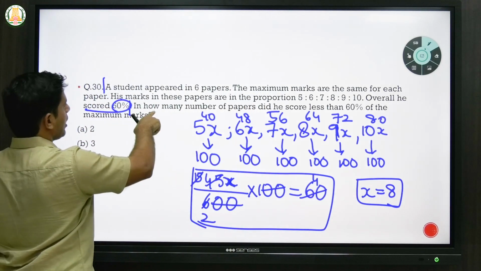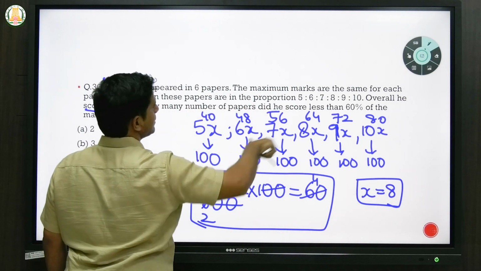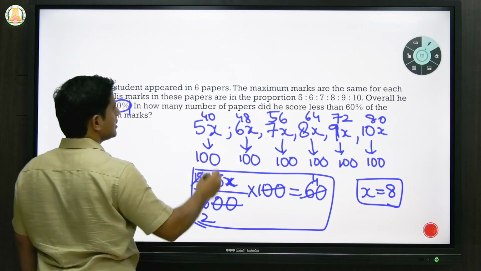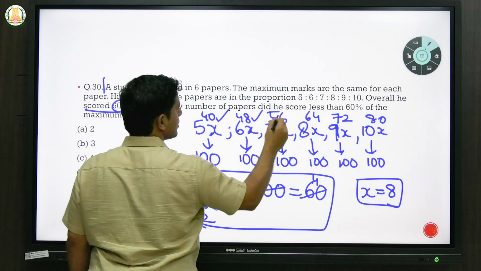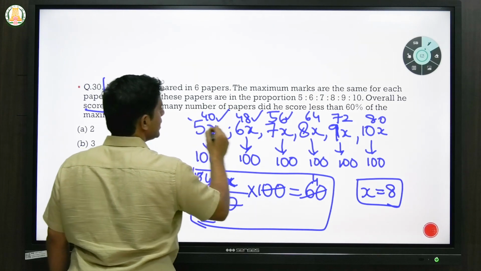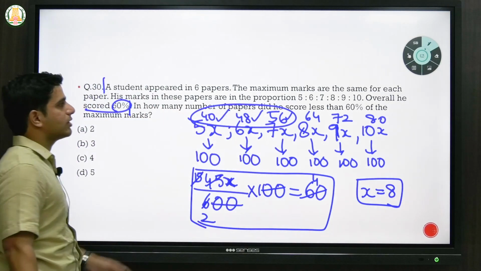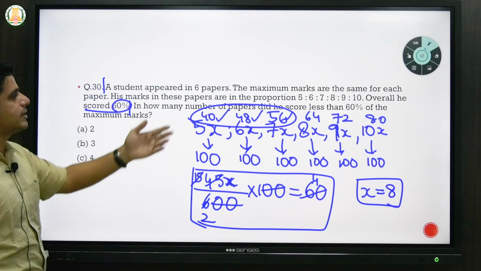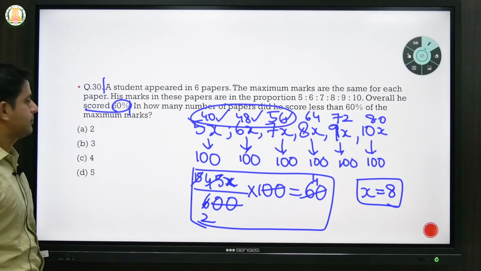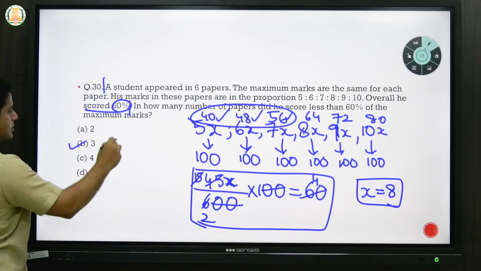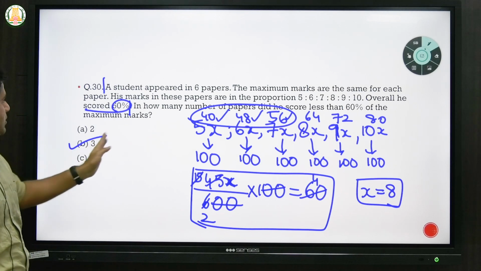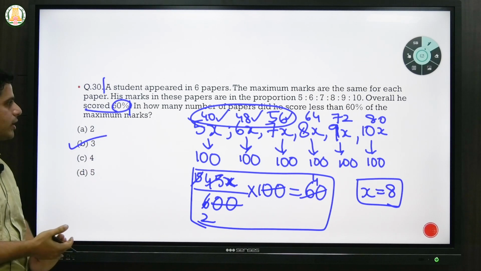And we want the number of papers in which he scored less than 60%, meaning less than 60 marks. This is one paper, this is one paper, and this is one paper. So in the first 3 subjects he scored less than 60. In the other 3 subjects he scored more than 60. So the answer here would be 3. Okay, any doubt?